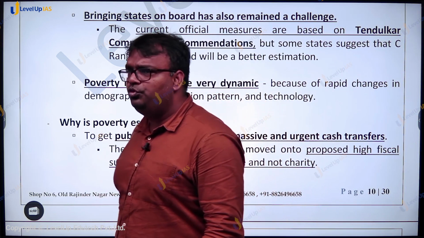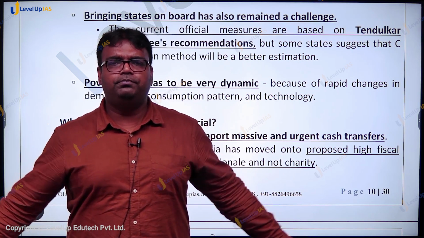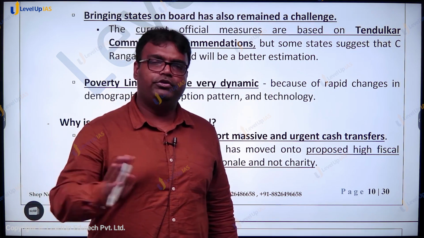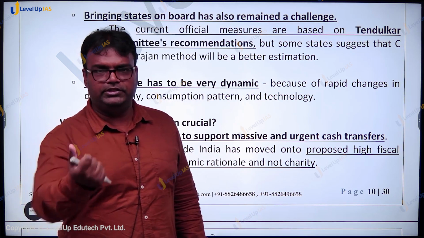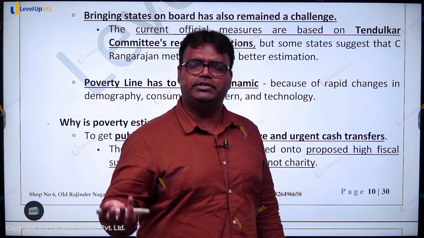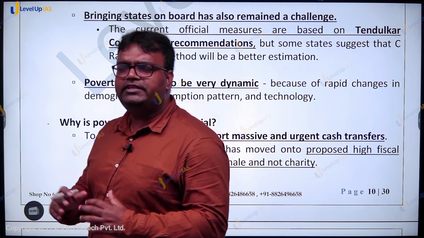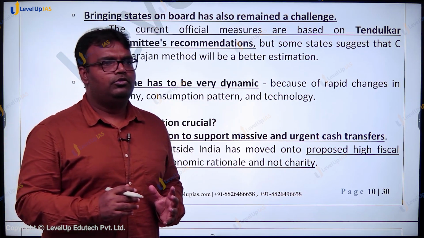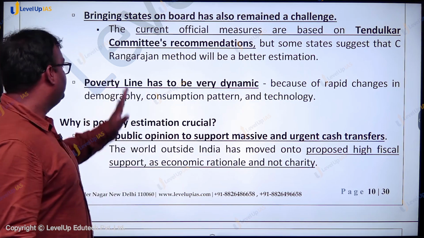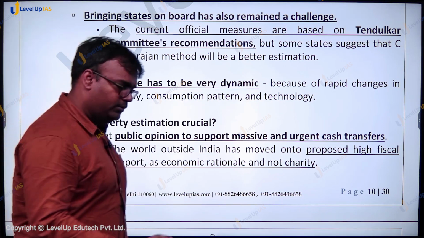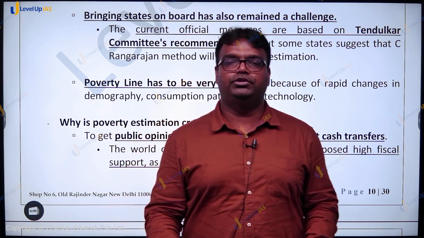Like if you go to 2010, not many families were using mobile phones among the poorer category. But when you come to 2021, everyone is using a mobile phone. A mobile phone is considered a basic need. So उसका expenditure और वो सारी चीजें भी consider. तो because of changing technology, because of changing consumption pattern, our poverty estimation mechanism has to remain very dynamic as well. But ये challenges तो हैं, but still poverty estimation is very important.